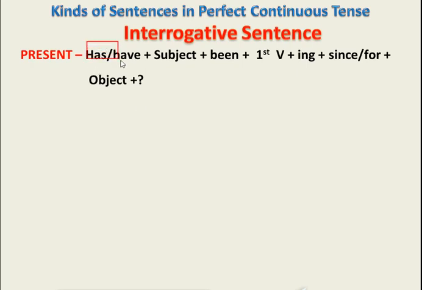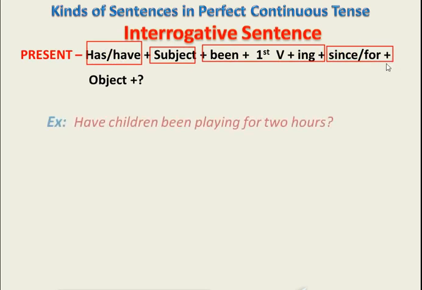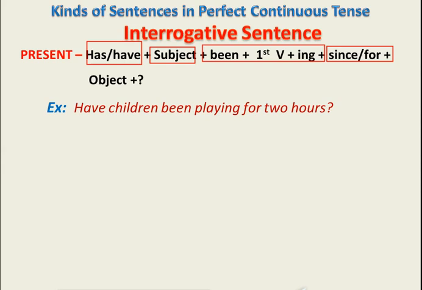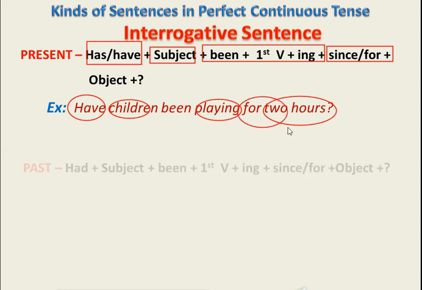Students, as you know, in interrogative sentences we always use helping verb at the beginning of the sentence actually, before subject, followed by subject, then with been, first form of verb with ing, since or for. Let's take an example. Look in the given sentence. Have children been playing for 2 hours? Here we do have plural subject children, so that's why we used plural verb have. We have studied this in subject verb agreement. Then playing, first form of verb with ing. Here for 2 hours, because we are talking about duration of time, that is period of time, that's why we used here for.